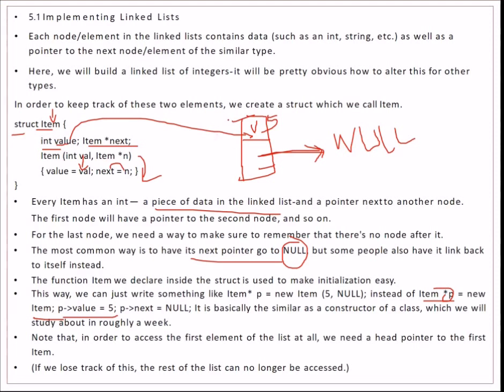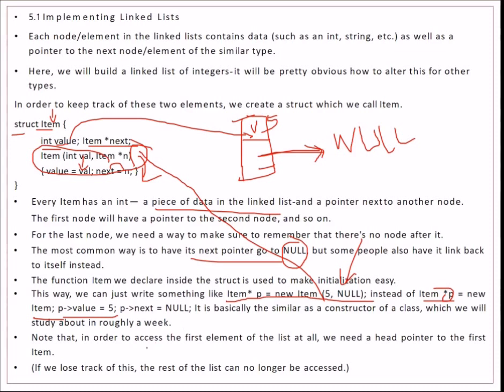But there is also a simple way to write it: item star p is equal to new item 5 comma null. This is actually the constructor call. So just by writing one line, rather than having two lines, we can easily use this statement as code, right?